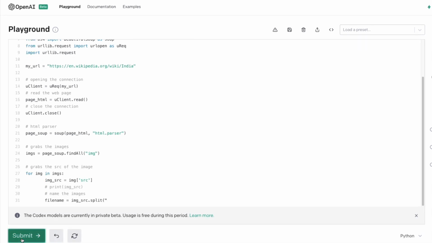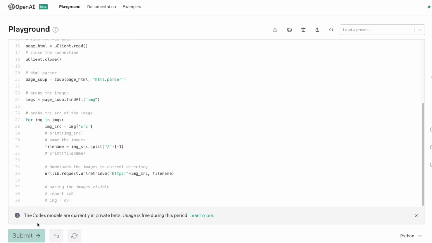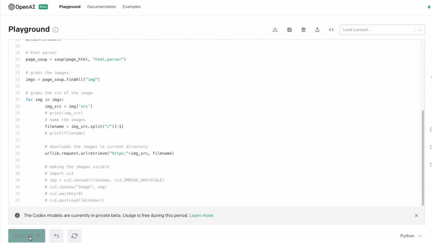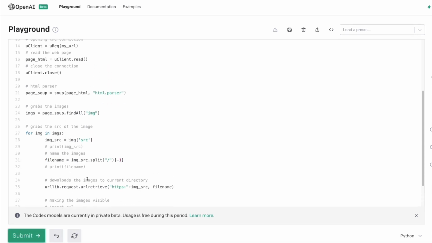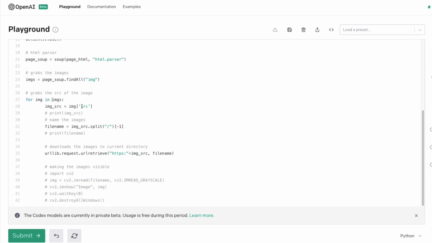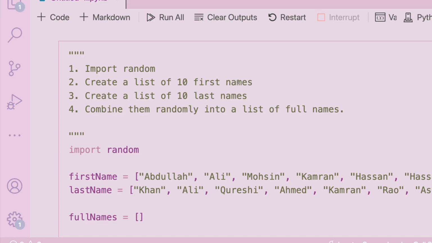It has a token limit, that's why I have to submit again and again so that it gets the rest, and I think that's it. It basically extracts, and then we can print the file name. Let me check one more time. So what does it say? It says you make a soup, and then for every image in images you get the source and then you print. So let's try again.